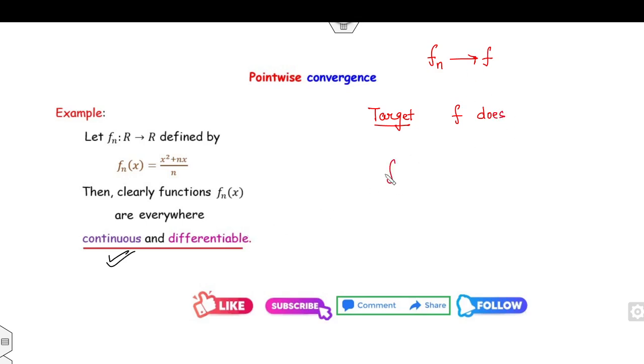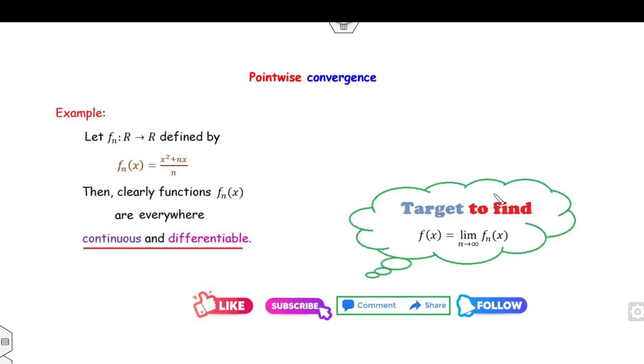How can you define f? By the definition of pointwise convergence, it is the limit as n approaches infinity of fn(x). So your target is to first find the value of f(x). What is the value of f(x)? It will be the limit as n approaches infinity of (x square plus nx) divided by n. Fine, that is the definition.